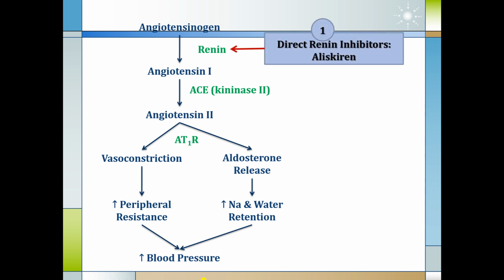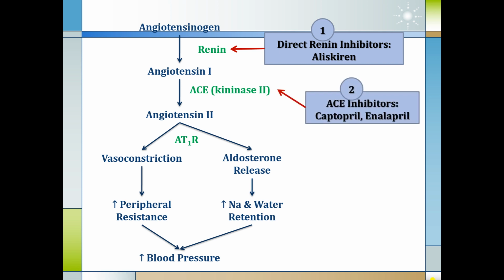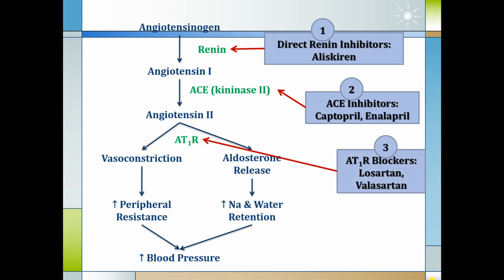So where can drugs act? Drugs can act directly on the renin enzyme, which is the first step. So the drug can be a direct renin inhibitor. The drug in this category is aliskiren. It is newly developed. Drugs can inhibit the ACE enzyme so that angiotensin 1 is not converted into angiotensin 2. In this category, drugs are captopril and enalapril. And the third category is drugs which can block the AT1 receptor, and drugs are losartan, valsartan, telmisartan and many more. So in this session we will be mainly focusing our discussion on these three categories of drugs.